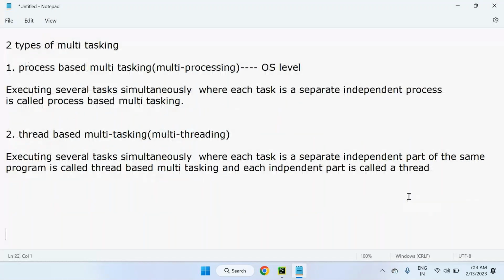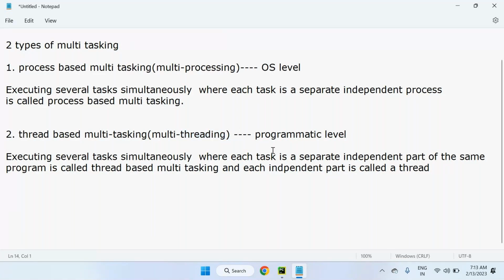Here each independent part is called a thread only. This type of multitasking is best suitable at the programmatic level only. We are saying multi-threading programming is suitable for the programmatic level. At the programmatic level only we are using this thread-based multitasking, that is multi-threading.